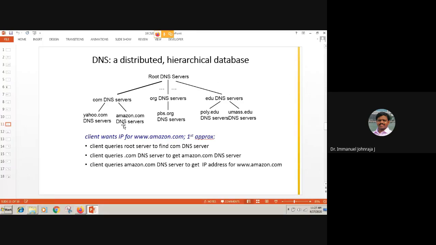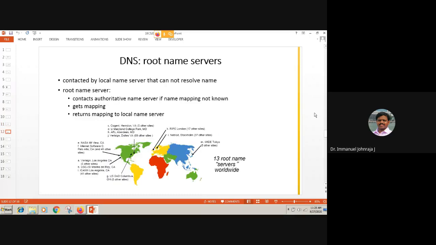So if you want to get to the Amazon.com server to know their IP, you have to go to the root DNS. It directs you to the com DNS, then it directs you to the Amazon.com DNS server, which will give you the IP. This is the normal flow. There are at least 13 root DNS servers available across the globe. And why are they available? They are at the top of the hierarchy, so they also cannot be overburdened. So they are normally contacted by a local name server.